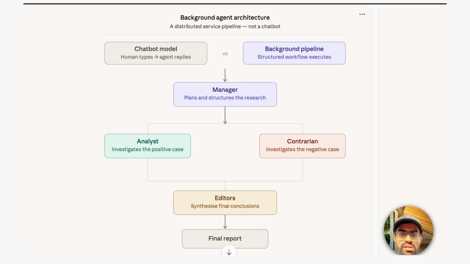That changes how you design the system. You want the system to behave less like a chatbot and more like a distributed service pipeline. That's exactly how the project is designed. The manager plans the research, the analyst investigates the positive case, the Contrarian investigates the negative case, and the editors synthesize the final conclusion. Each and every stage here is independent, observable, and replaceable. So if the final report is bad, you can easily inspect which exact stage produced the problem. And this is the type of architecture that basically makes agents viable for real workflows instead of just demos.